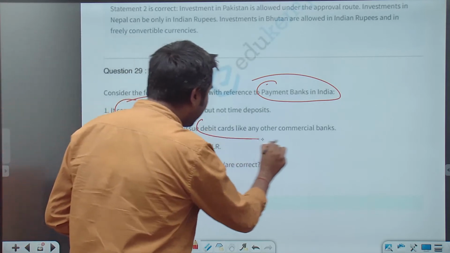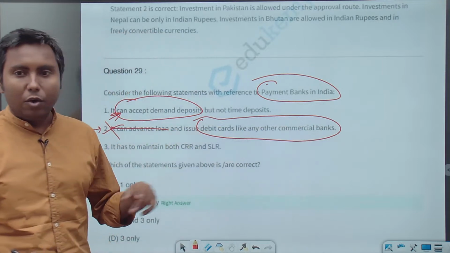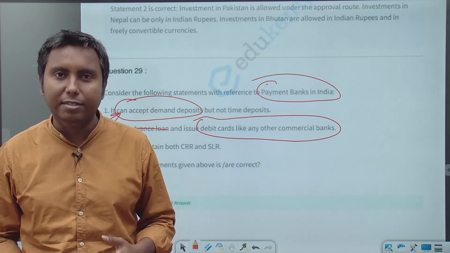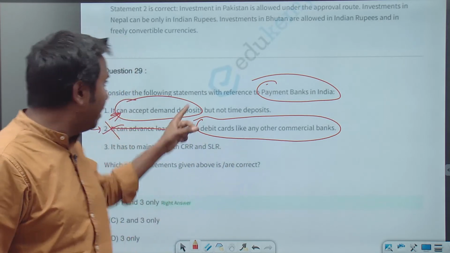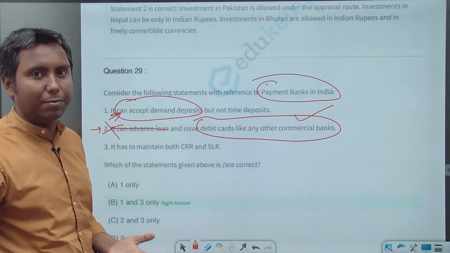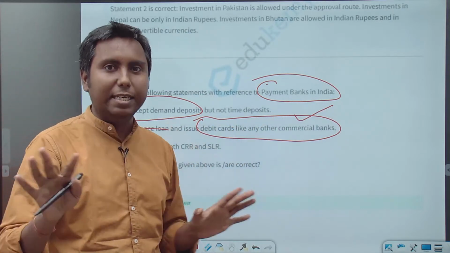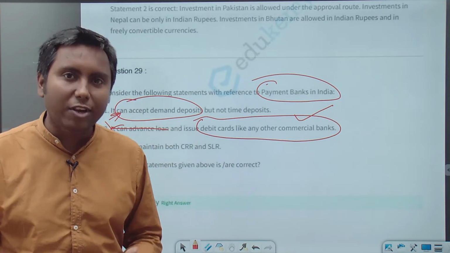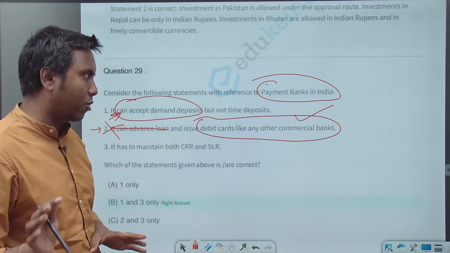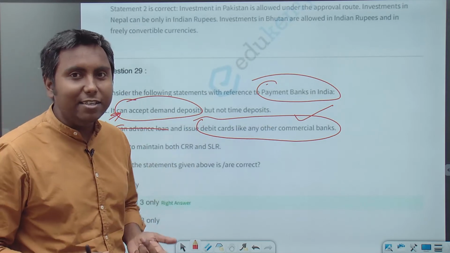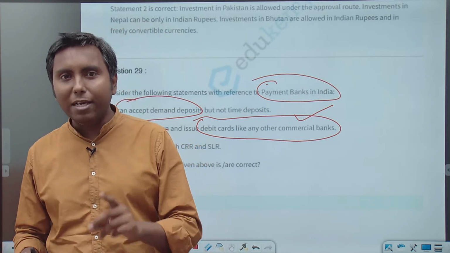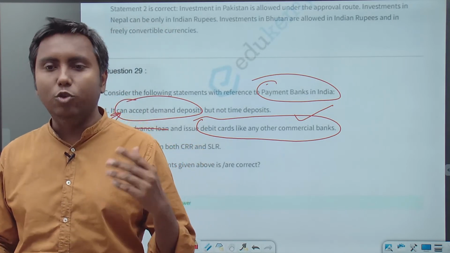And issue debit cards like any other commercial bank. Now this is correct. It can indeed issue debit cards. So the second part of the second statement is correct, but the first part is incorrect. That's why the statement in itself is incorrect. Can a payment bank issue a credit card? No, a payment bank cannot issue a credit card, though it can issue a debit card. This is worth remembering.